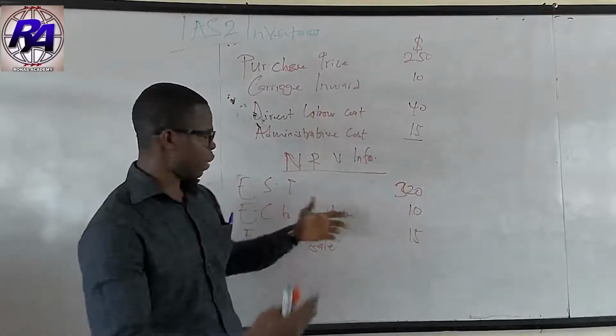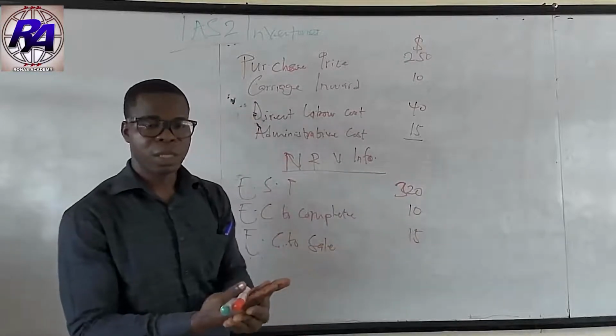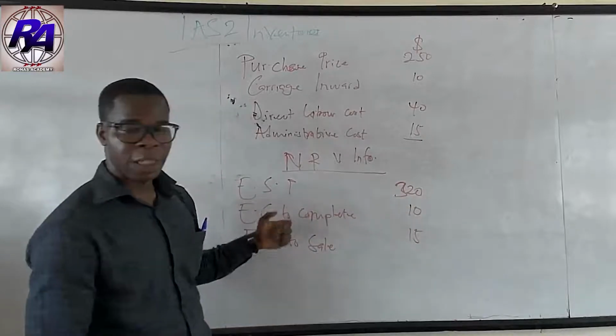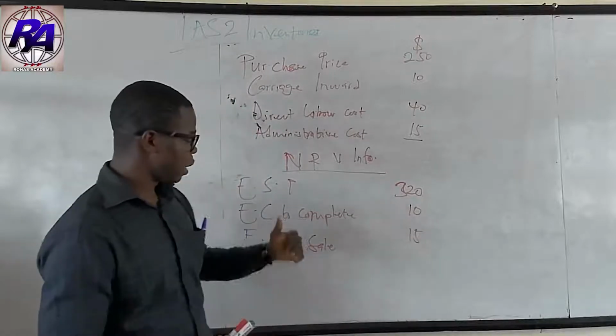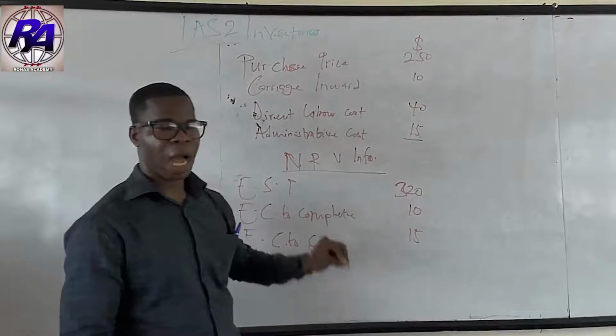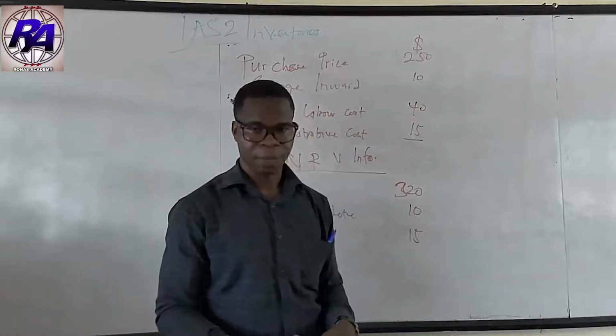We estimate that the selling price of the inventory when finished producing it will be $320. The estimated cost to complete it will be $10, and the estimated cost to sell will be $15. What amount will you present in the books of the entity?